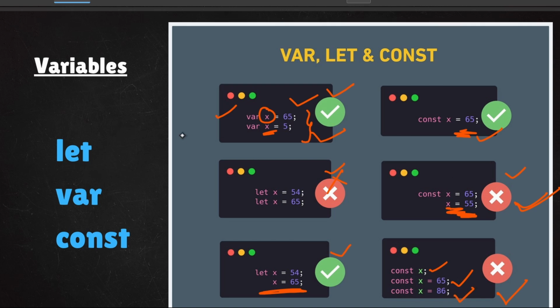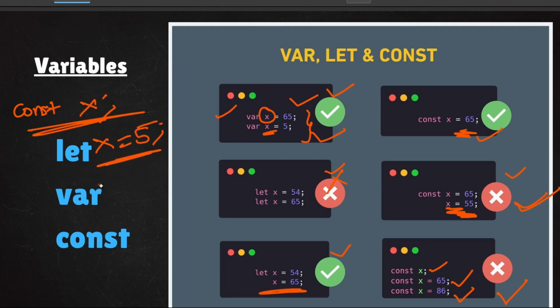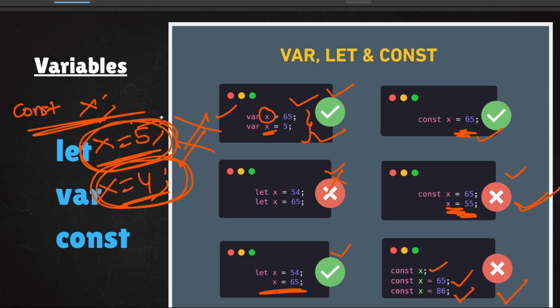Okay, I forgot to mention, you can also just declare const x. This is also valid. After that you can say x is equal to 5. You can declare and assign only once. After that you cannot say x is equal to 4. Why? Because you have already said that x is equal to 5, so why are you again saying x is equal to 4? This is not allowed. If I remove this line, this is completely valid. But if you mention this line, it is not valid because you are modifying this value.